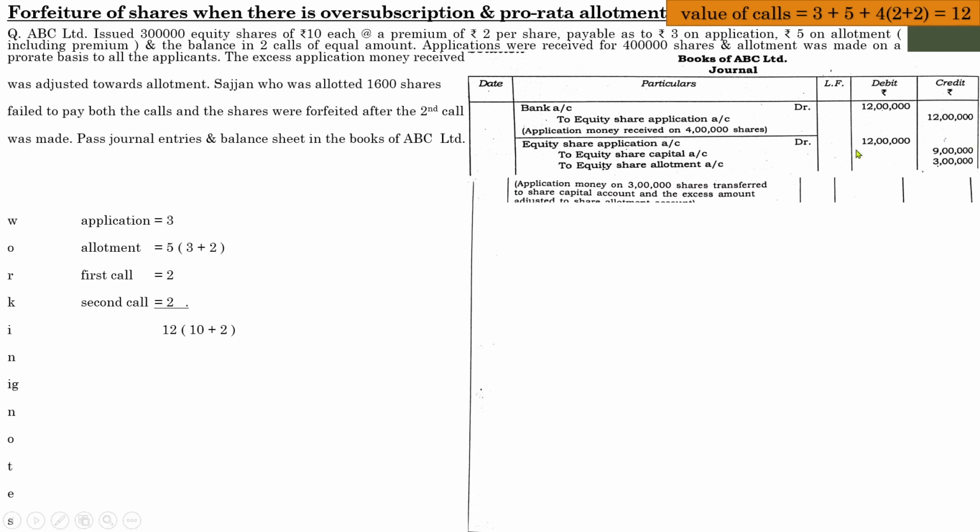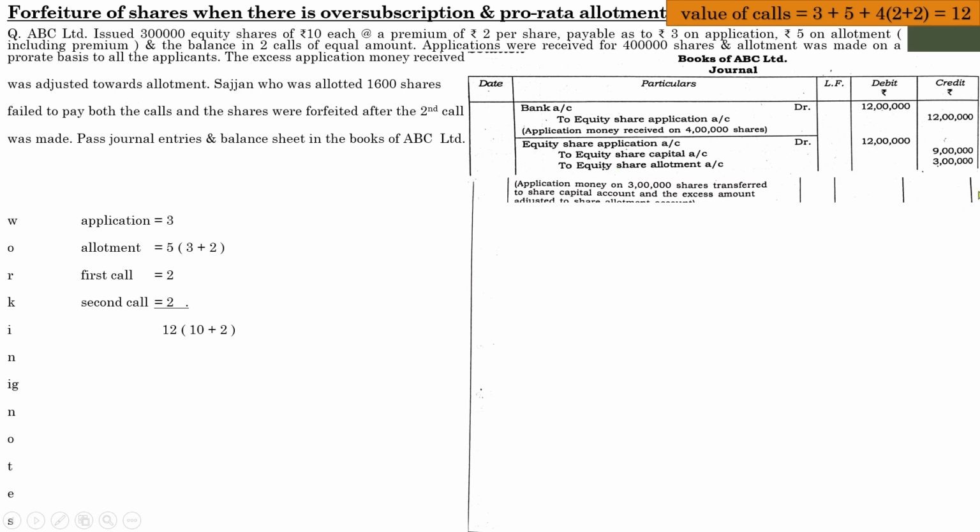So out of 12 lakhs, 9 lakhs belongs to the share capital or is transferred to the share capital, because the company has only 3 lakh shares. So the company can issue shares only up to the applicants of 3 lakhs. So 3 lakh into 3, 9 lakhs. And what is the excess amount? Out of 12 lakhs, 9 lakhs belongs to the actual amount of application. So the remaining is 3 lakhs. And in the question it is mentioned that any excess money received has to be adjusted towards allotment.